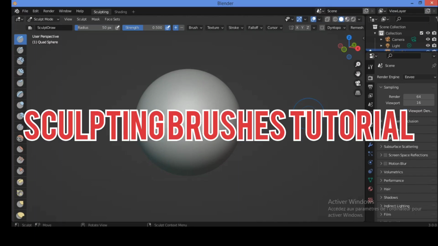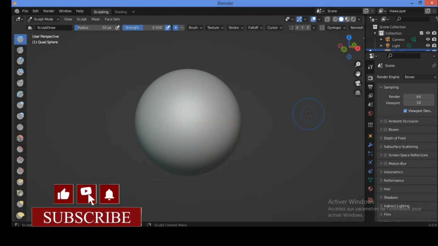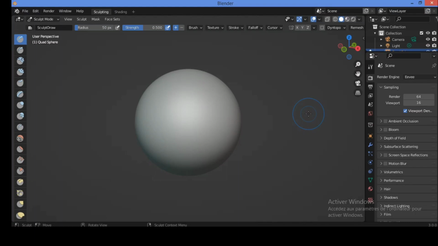Today I'm gonna show you how to sculpt in Blender. I'm gonna be using version 3.0. This is a new version. You can also use the latest version to get a better workflow or better performance, depending on your laptop performance. Also, let me give you some important essential terms used in sculpting, like sculpt mode.